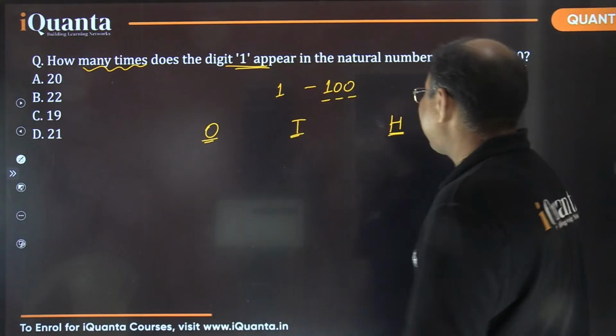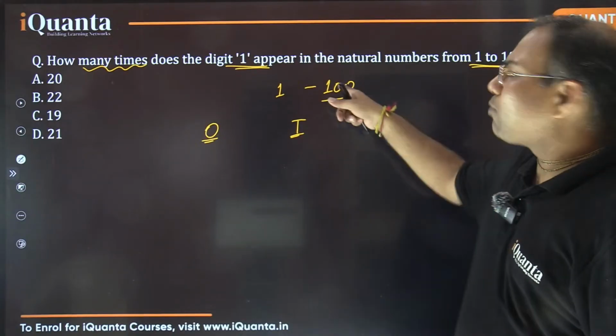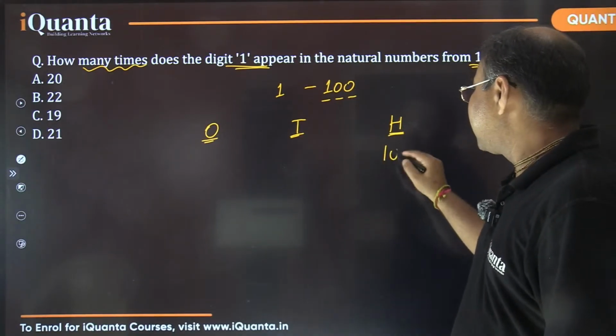Okay, let's check one by one. By the way, in the hundreds place category, there is only one number, that is 100, right? There is only one number.